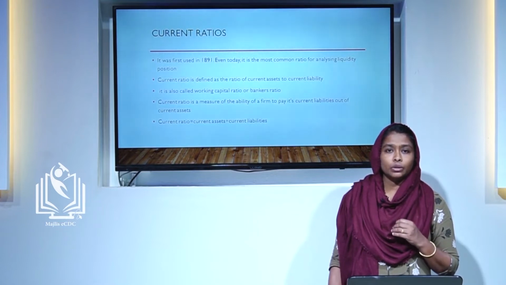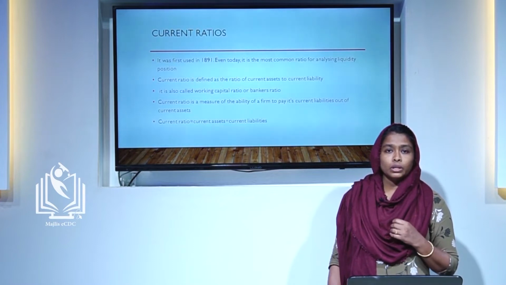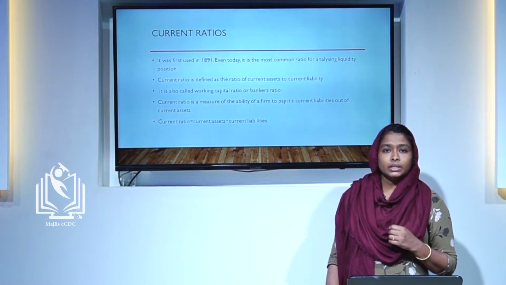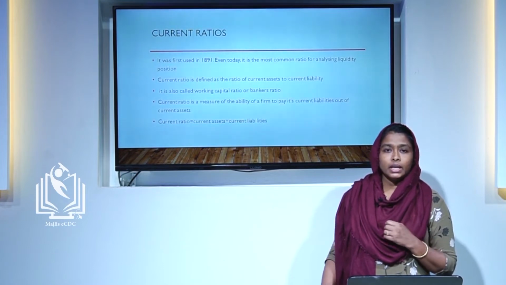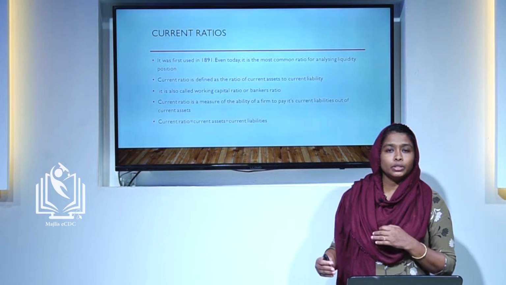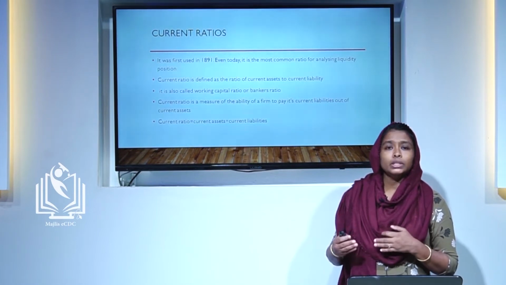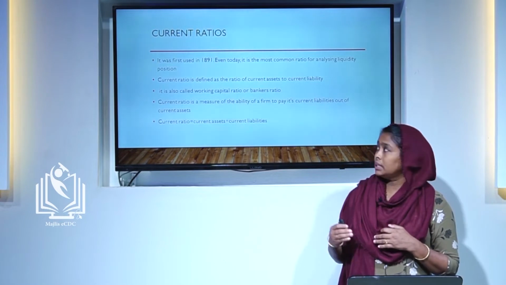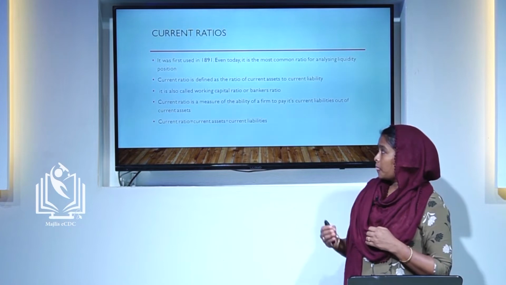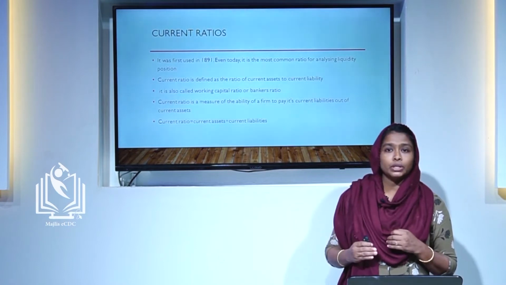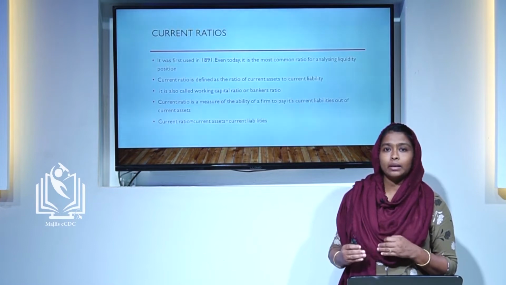Current assets include cash in hand, cash at bank, stock, debtors, bills receivable, prepaid expenses, etc. These assets are converted into liquid cash within 1 year. These are known as short-term assets or current assets. Current ratio measures the ability of a firm to meet its current liabilities.